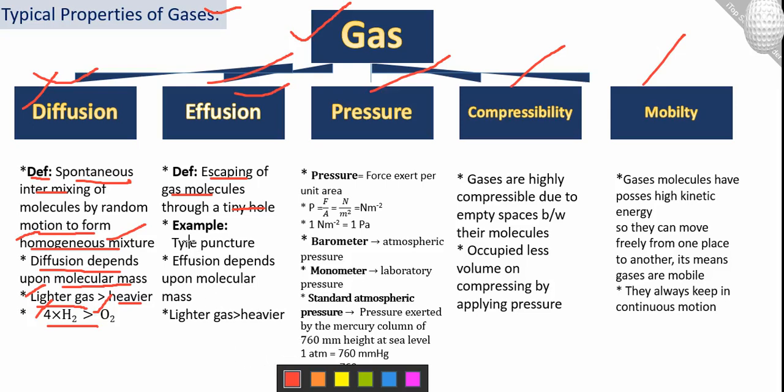Like we have an example, tire puncture. In this phenomenon, the tire contains heavy pressure on the inner side of the tube, while the surrounding environment has lower pressure of gases. So when the tire gets punctured, gas is released into the atmosphere.